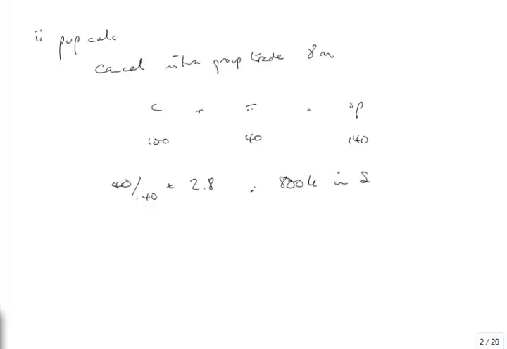And therefore minus also in the retained earnings minus 800,000. All right. Point number 3 is dealt with.